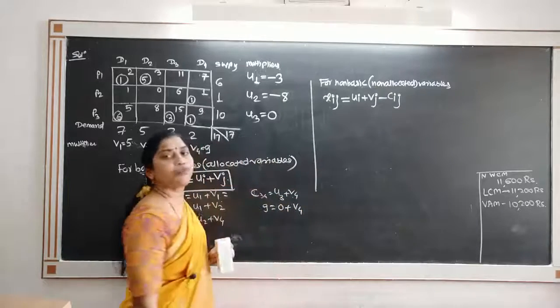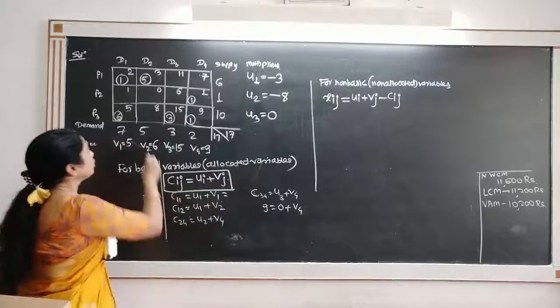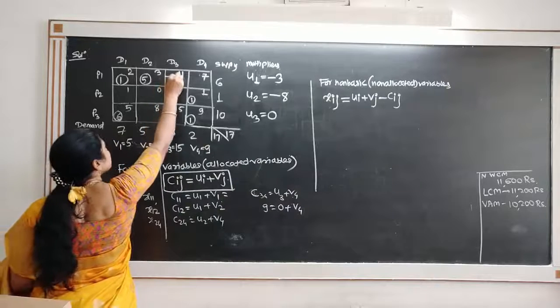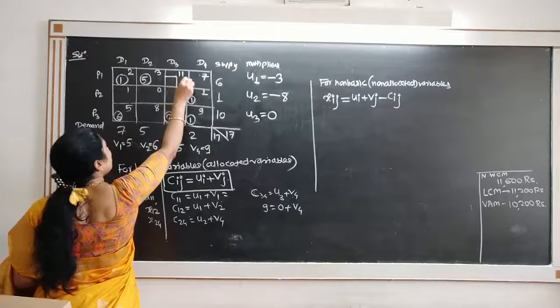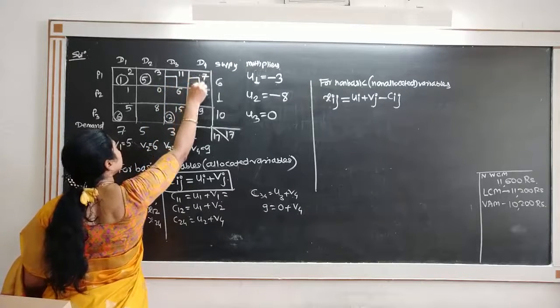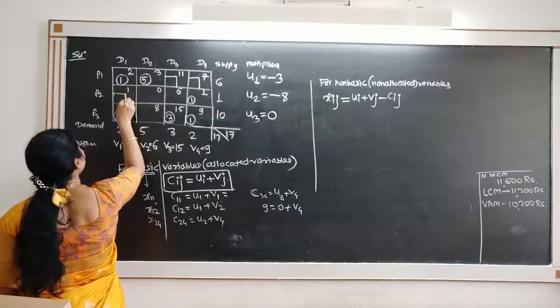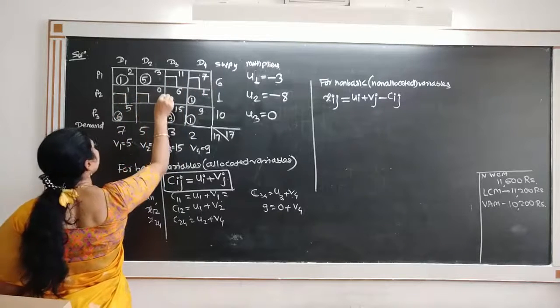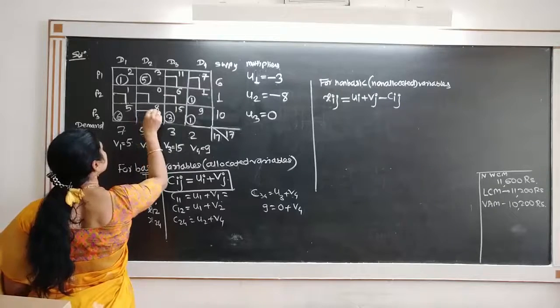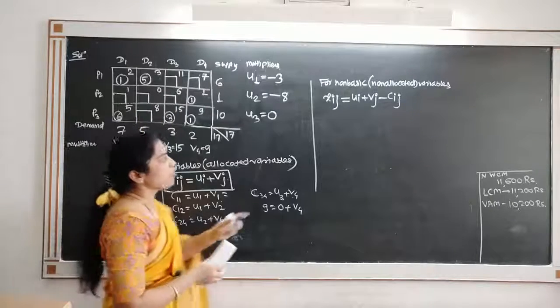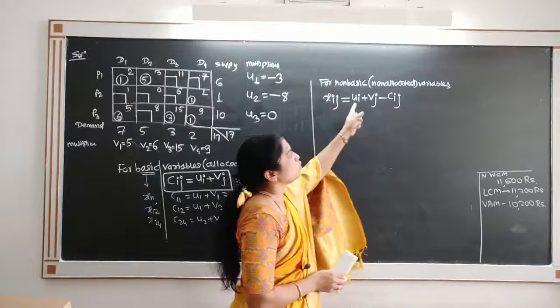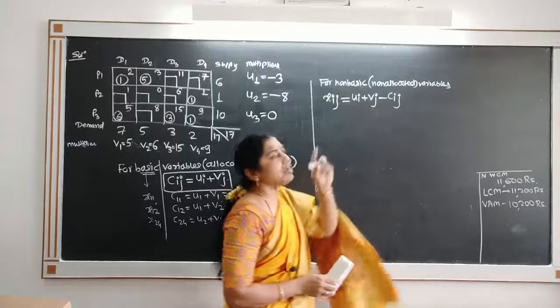So we are going to find the value of non-allocated variables in this square. These are all non-allocated cells. What is the formula? Xij is equal to ui plus vj minus cij.